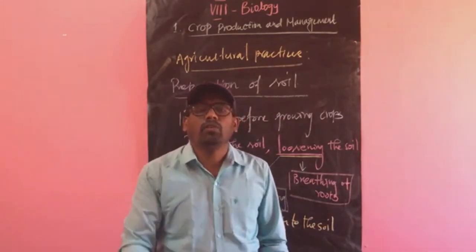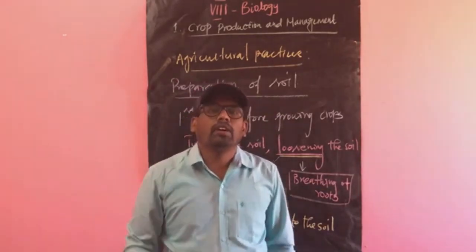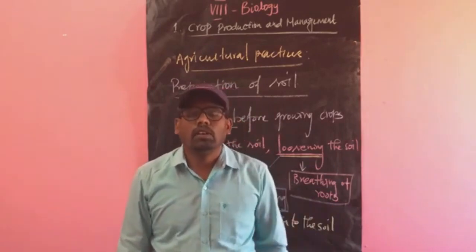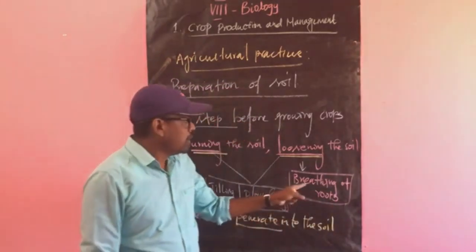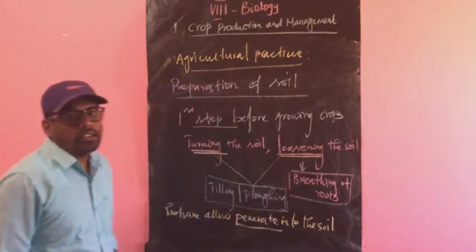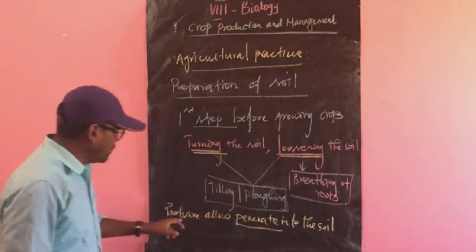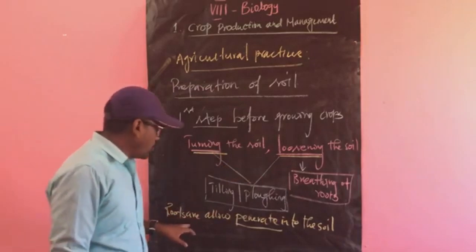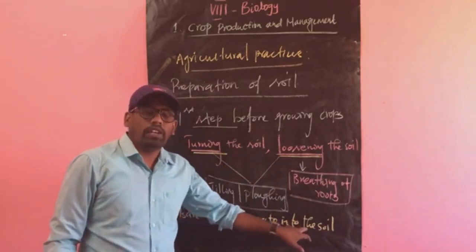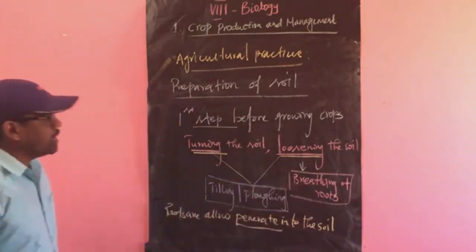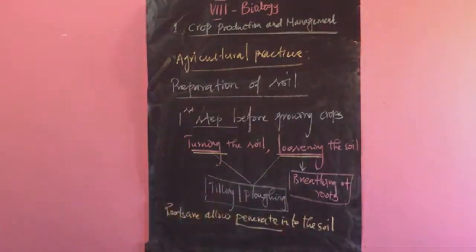We are breathing now, and the same for all living organisms. Plants also breathe. So the first purposes of turning and loosening the soil are that roots are allowed to penetrate into the soil, and loosening is responsible for the breathing of roots.